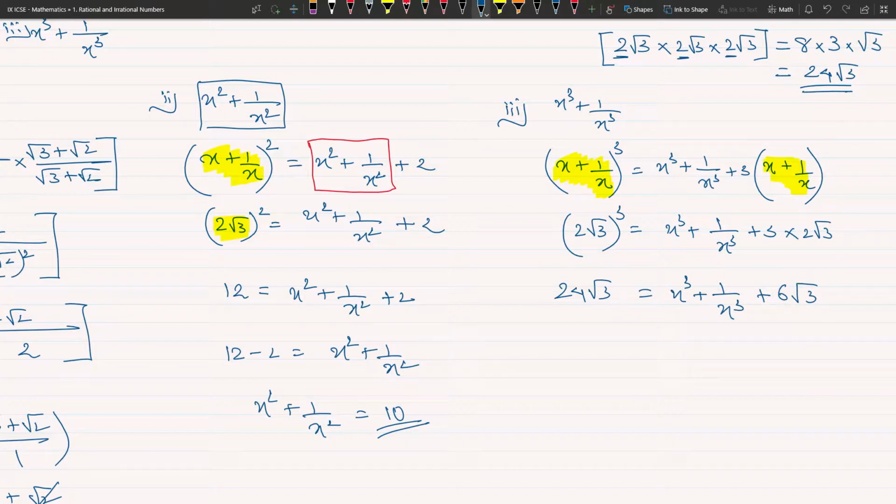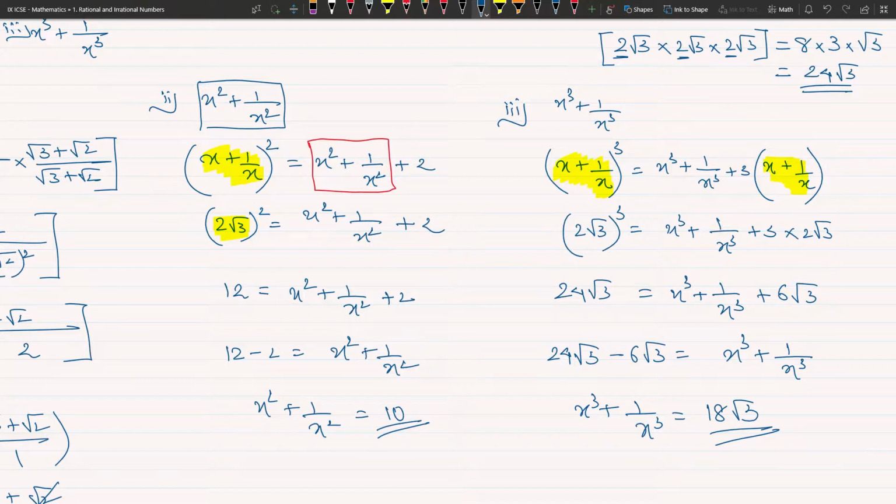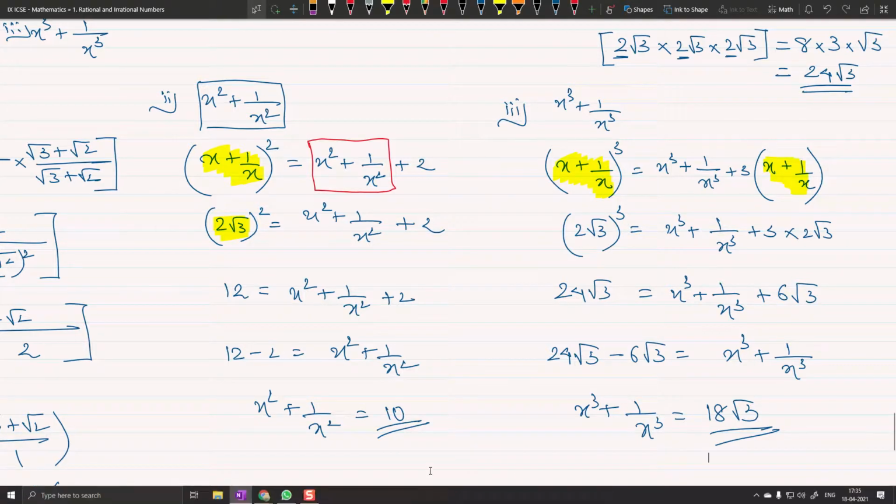Next step, guess कर सकता है कोई भी. I invite everyone and anyone to try and guess what the next step is going to be. Sir, we will take 6√3 to the LHS. Very good. So 24 root 3, what should I do? Minus 6√3. Excellent. Is equal to x cube plus 1 by x cube. So, sir, it will become 18, sir? Yes. Sir, 18 root 3. You are correct. You see, how did we solve that?